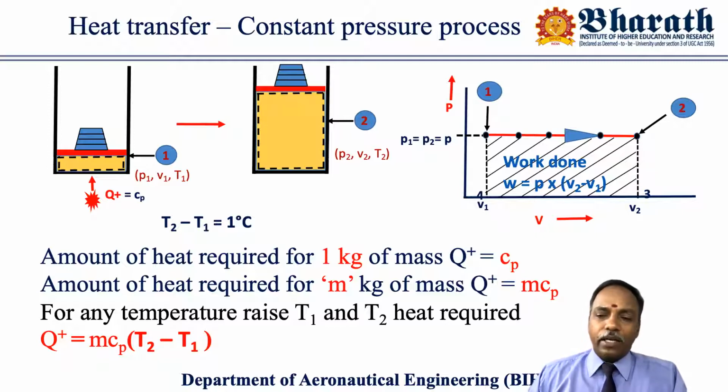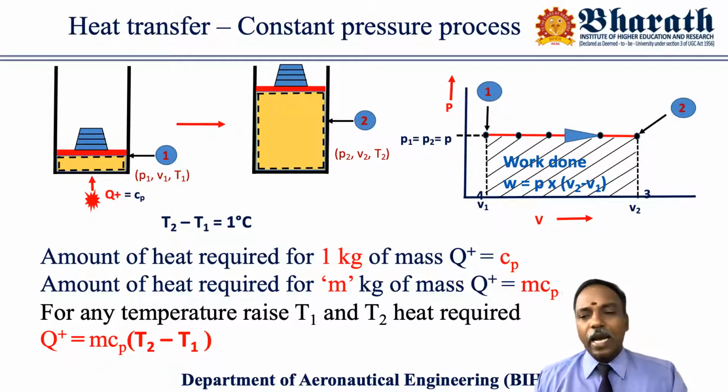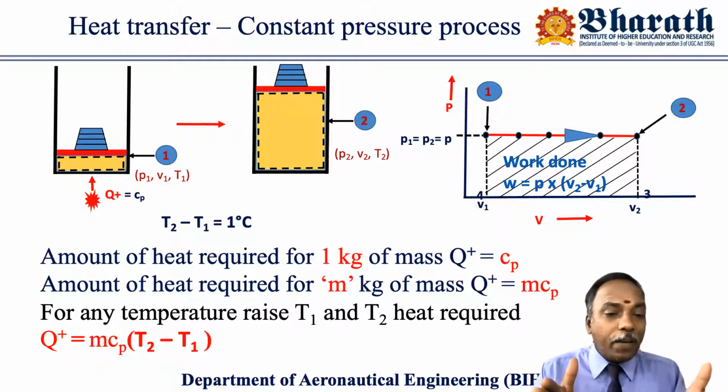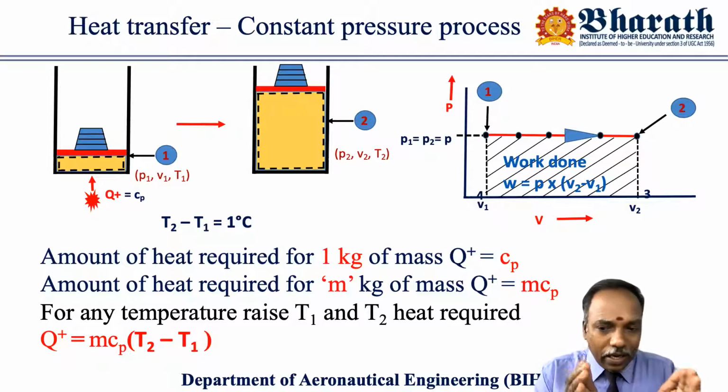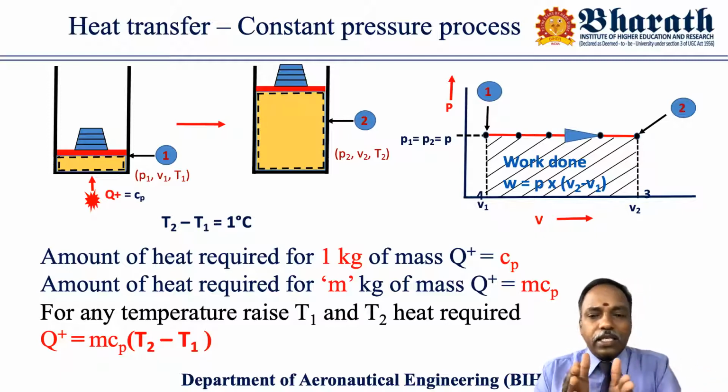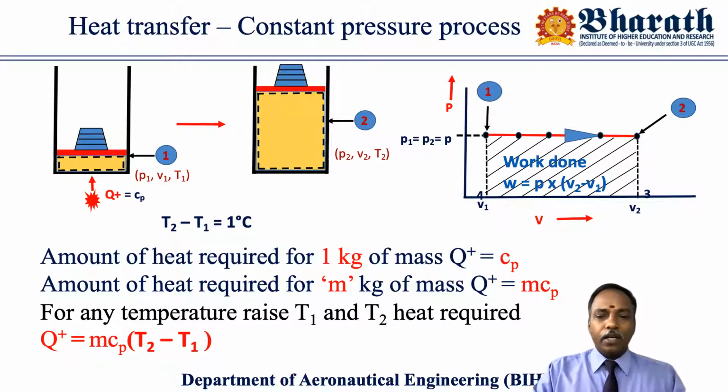The total amount of heat required for this process is m into Cp into final temperature minus initial temperature. This m Cp (T2 minus T1) has two components. Part of this quantity of energy is converted into heat, and part of the energy is converted into work.